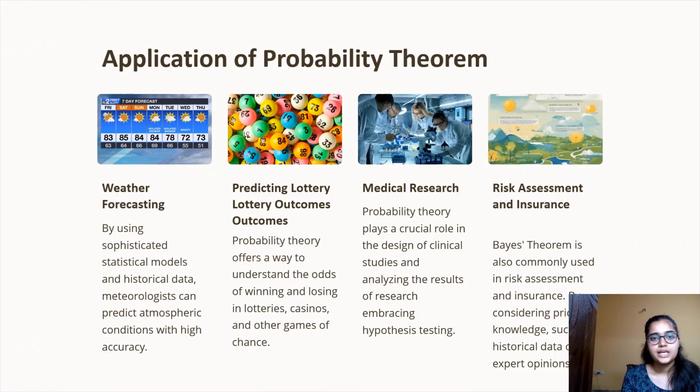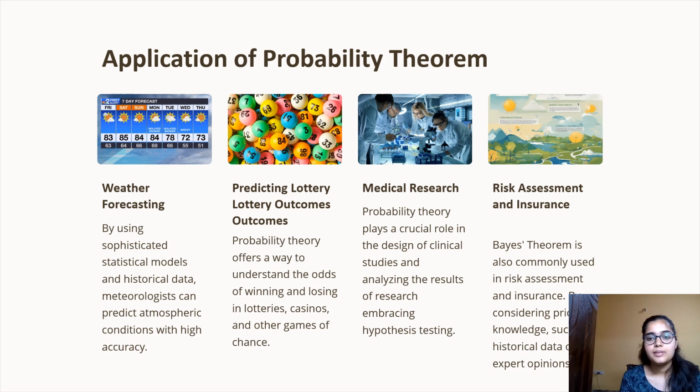Here are some applications of probability theory. The first one is weather forecasting. By using sophisticated statistical models and historical data, we can predict atmospheric conditions with high accuracy. And second is predicting lottery outcomes. Probability theory offers a way to understand the odds of winning and losing in lotteries, casinos, and other games of chance. And third is medical research.